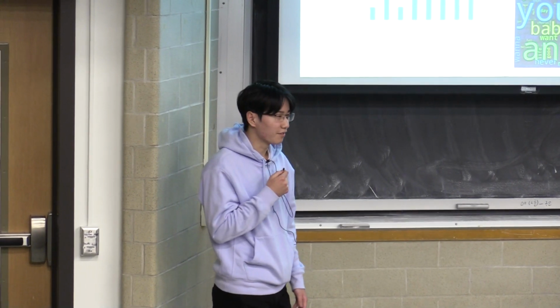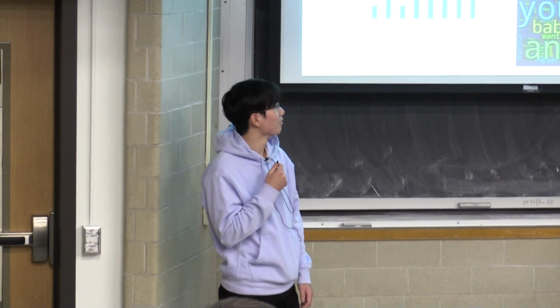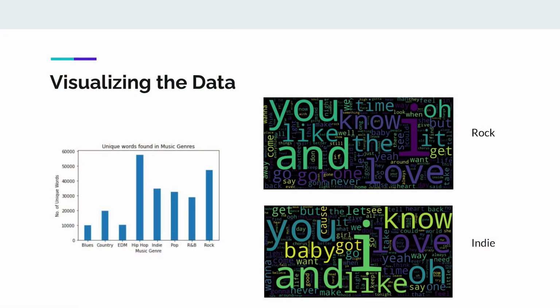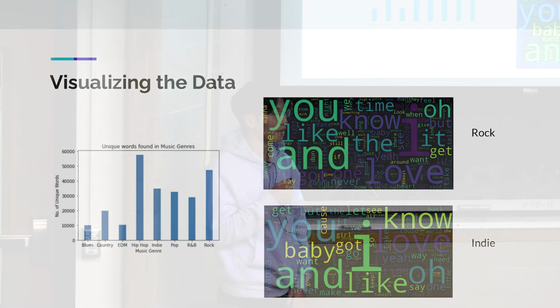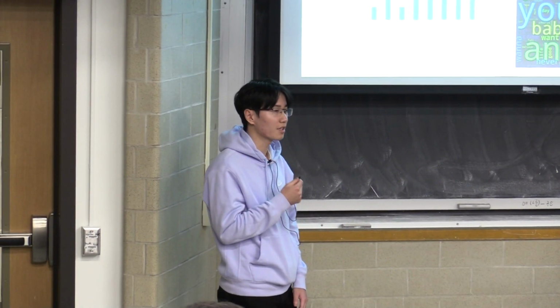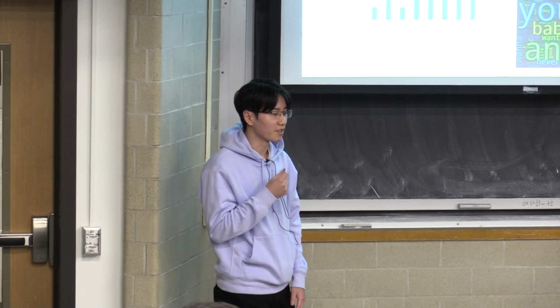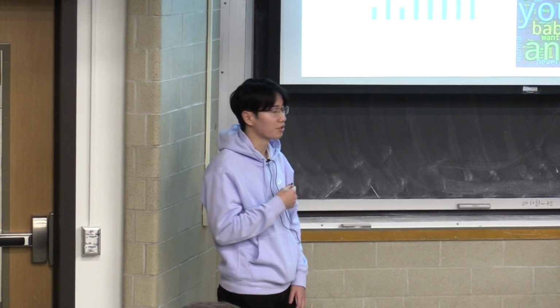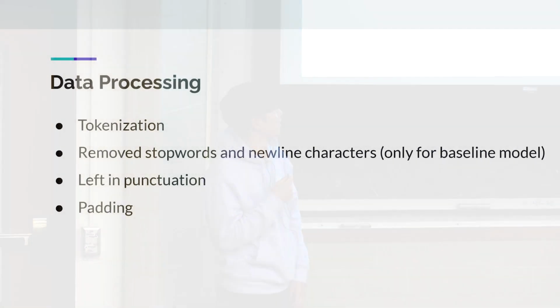So just a quick dive into the data. On the right, we have the number of unique words found in each genre, and it varied throughout the genres. And on the left, we have word clouds for rock and indie. As you can see, they're quite similar. In fact, 68% of words found in indie are also found in rock. And this actually caused an issue, which Andrea will talk about later on in our presentation.